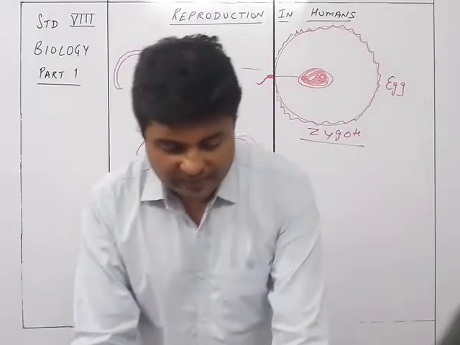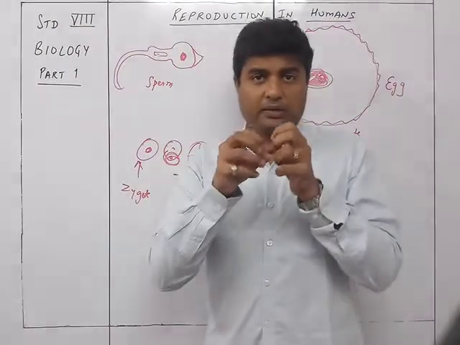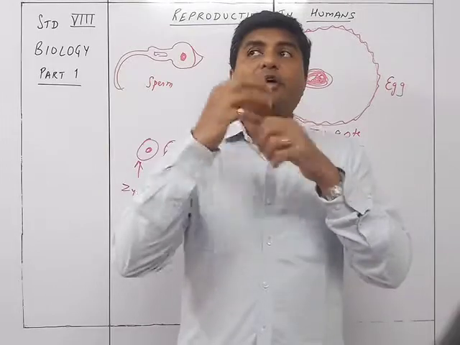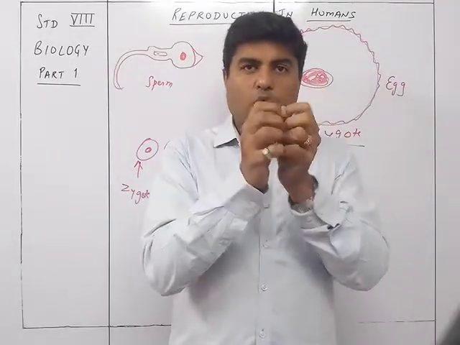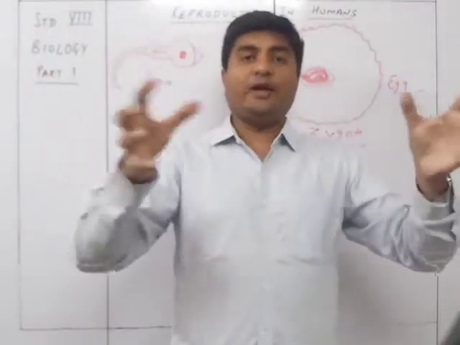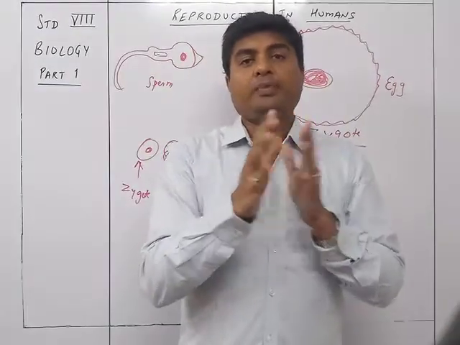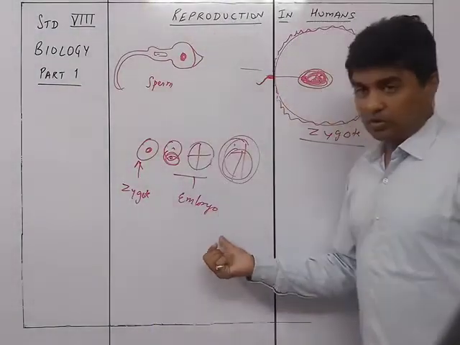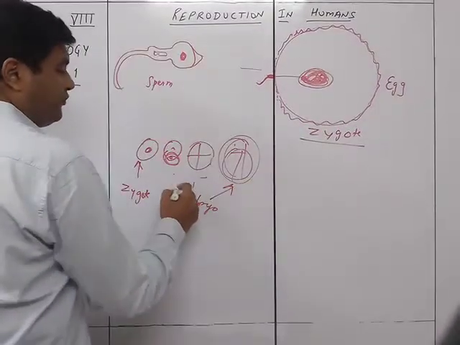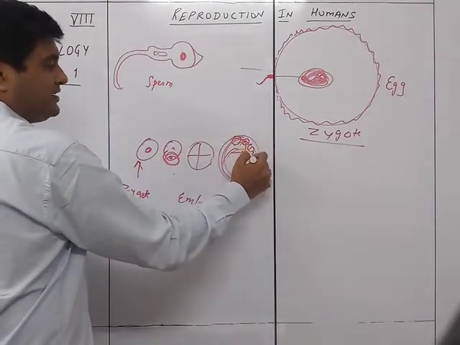So accordingly you can see that the zygote is going to keep on multiplying. The zygote, which was at first a simple cell, keeps on multiplying. One becomes two, two becomes four, four becomes eight, eight becomes 16, 16 becomes 32. In that way it is going to keep on multiplying, and when it becomes a big lump, it can be called an embryo. So the embryo is going to be formed. So after multiple cell divisions, what we are going to get over here is too many cells inside the same thing.